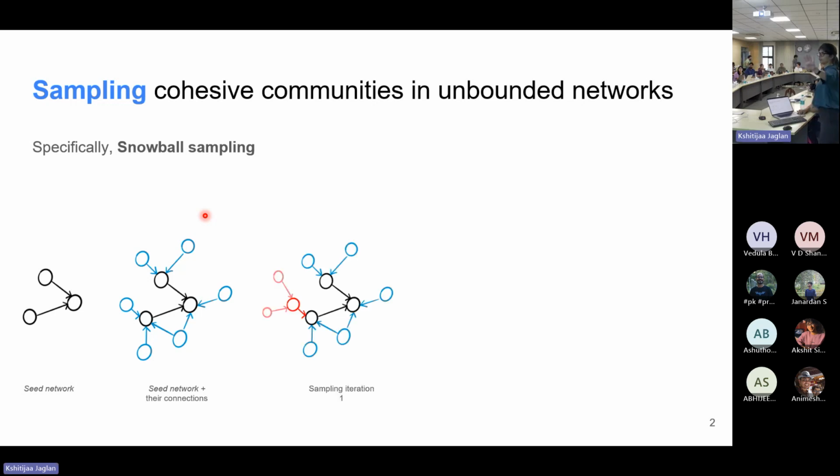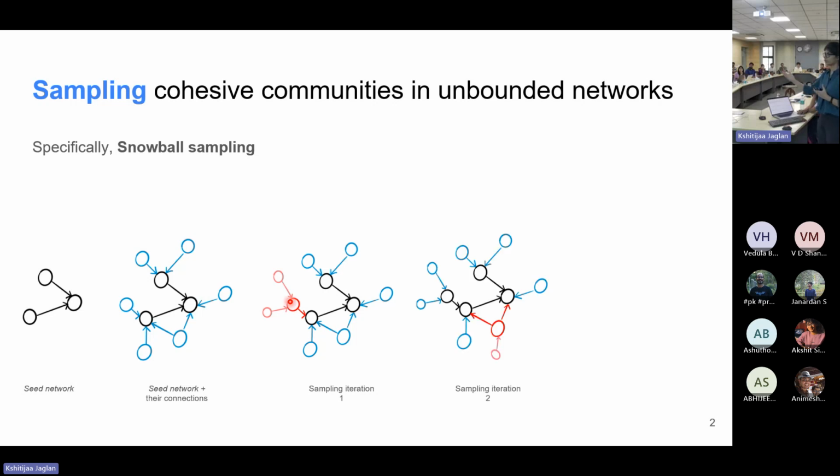The connections of the seed nodes here are represented in blue. Now, given all this information, our task is to choose one of the blue nodes and include it in the network that we know of. Here, from this information, I chose this node, shown in red. By sampling that node, I also get information about its own connections, so these two nodes are now added. In this case, I have sampled this particular red node.